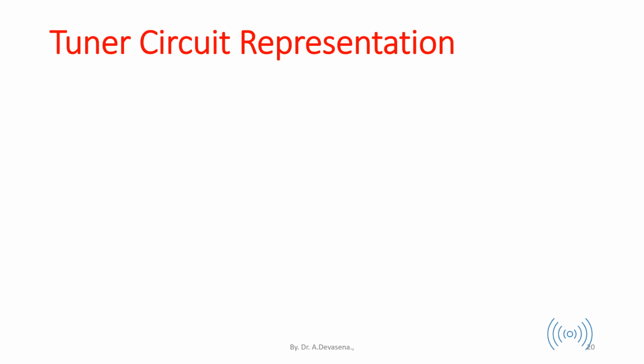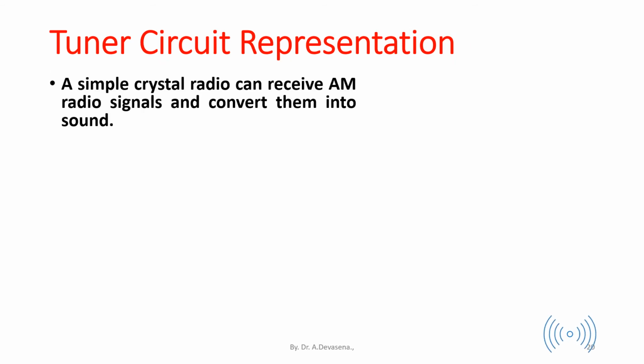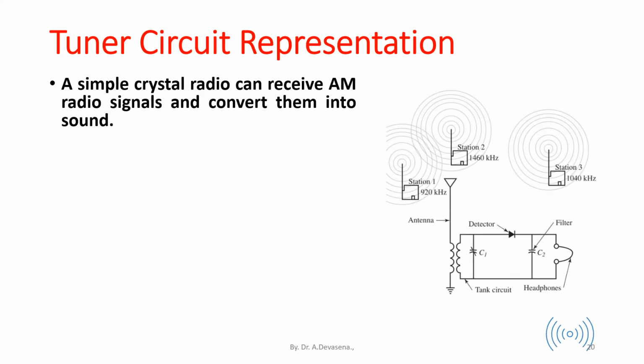Tuner circuit representation. A simple crystal radio can receive AM radio signals and convert them into sound. Here is a representation of a tuning circuit. In the tuning circuit, we have a tank circuit that comprises inductors and a capacitor.